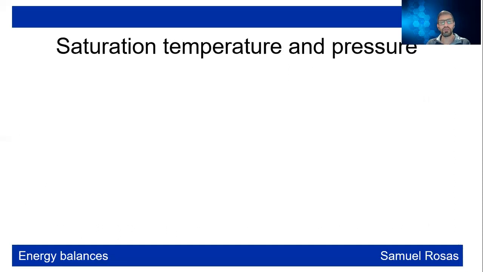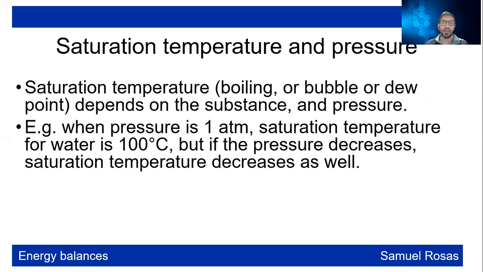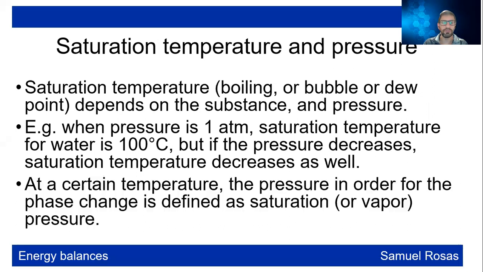And this saturation temperature and pressure, it depends. The saturation temperature, boiling or bubble point or dew point, depends on the substance, but also on the pressure. When the pressure is 1 atmosphere, the saturation temperature of water is 100 degrees Celsius. If the pressure decreases, then the saturation temperature decreases as well. At a certain temperature, the pressure at which the phase change occurs is defined as the saturation or vapor pressure.